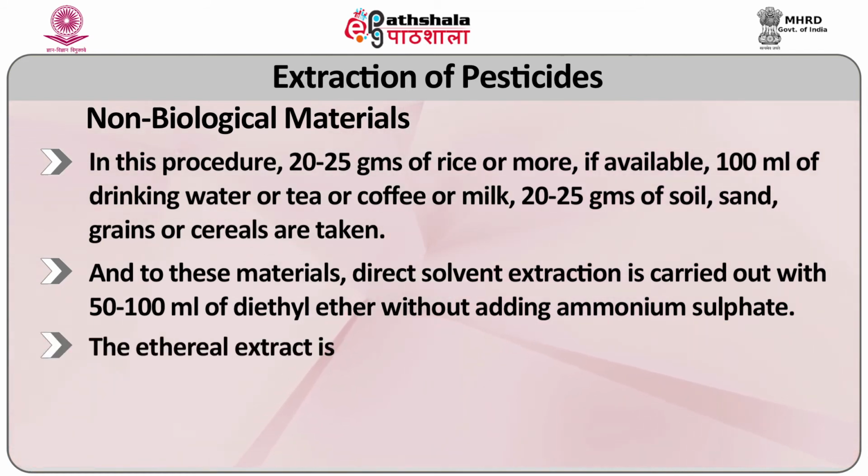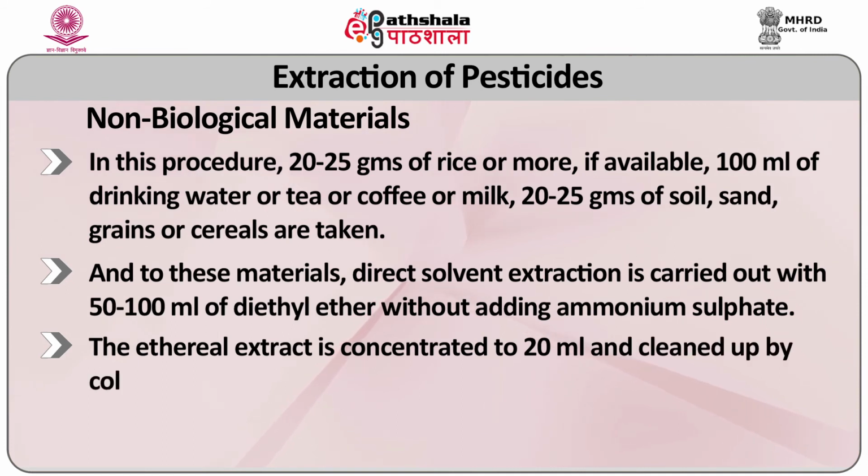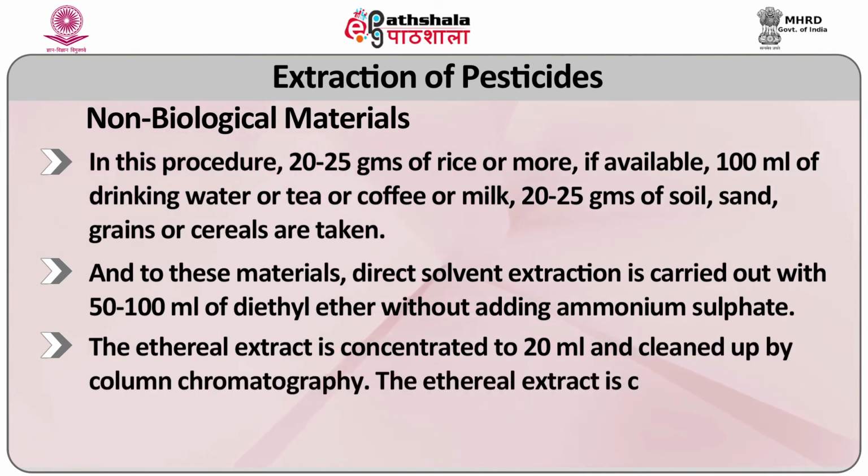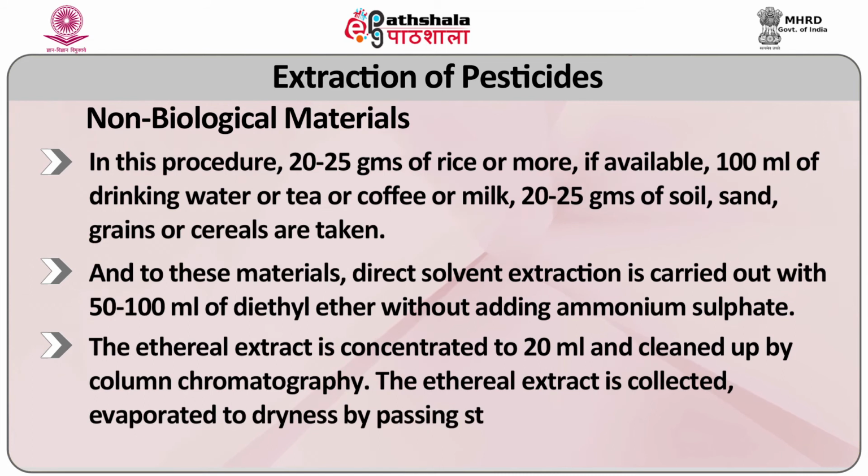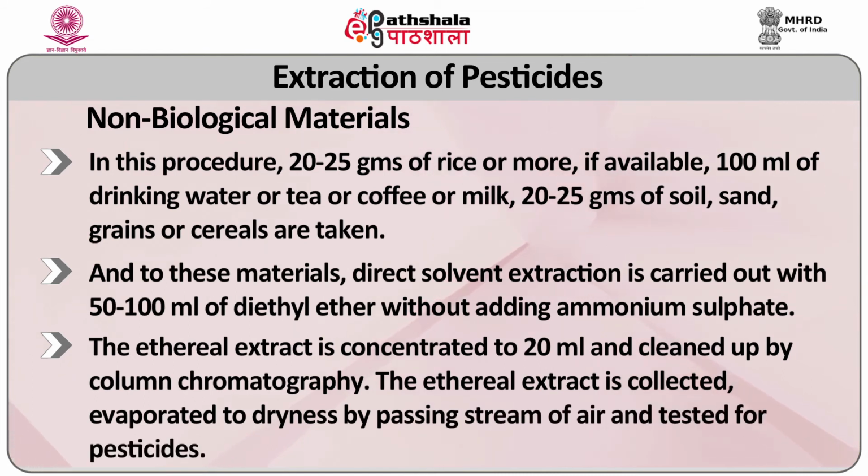The ethereal extract is concentrated to 20 ml and cleaned up by column chromatography. The ethereal extract is collected, evaporated to dryness by passing a stream of air and tested for pesticides.